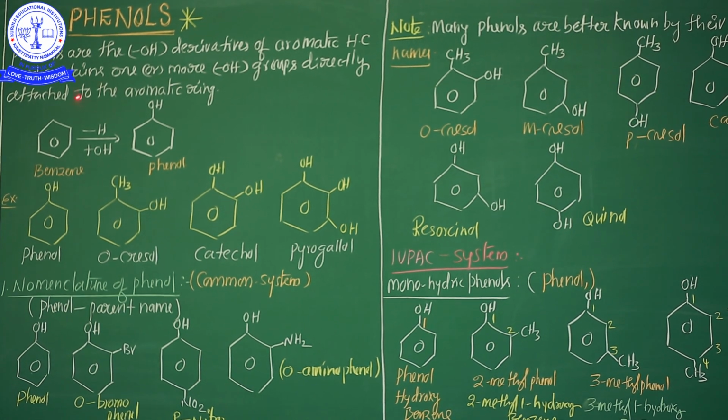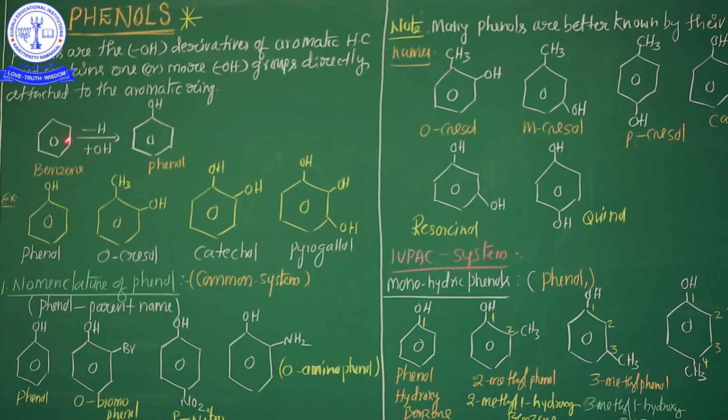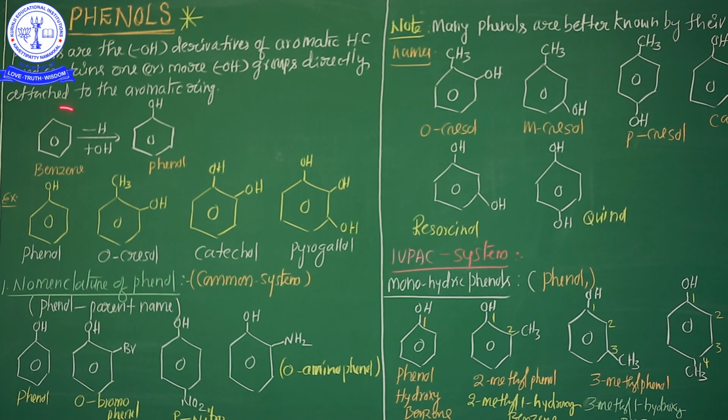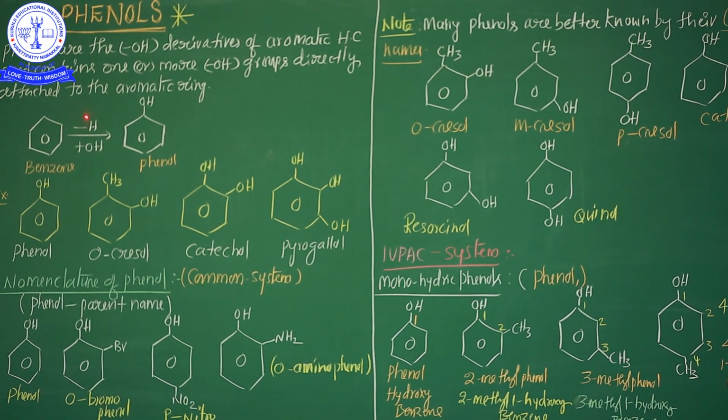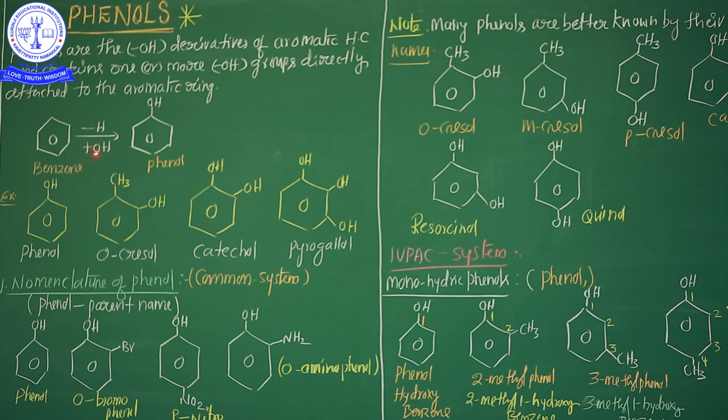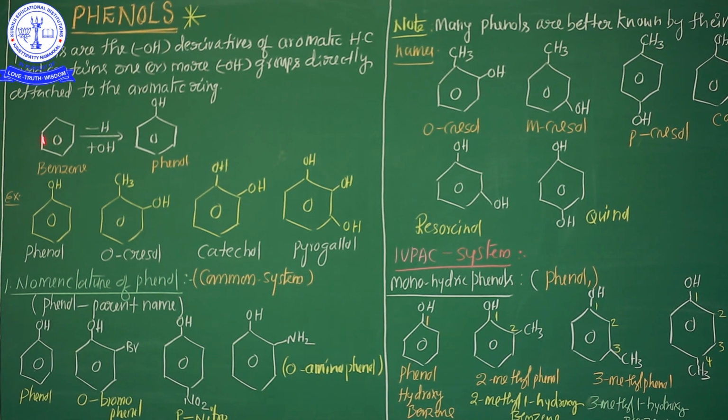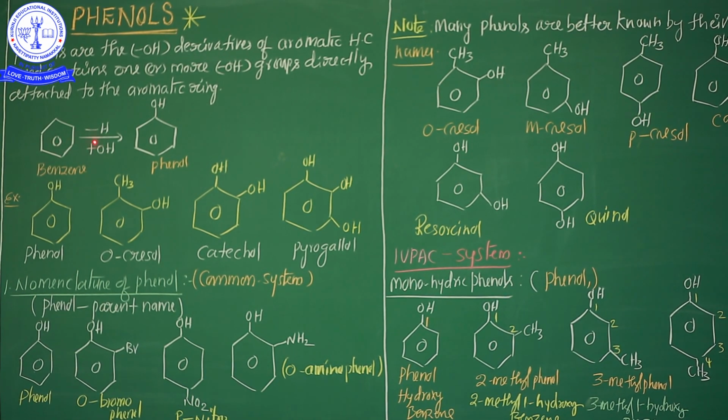See here, this is the benzene ring, nothing but the aromatic ring. From the aromatic ring, one hydrogen atom is removed and replaced by the hydroxyl group.